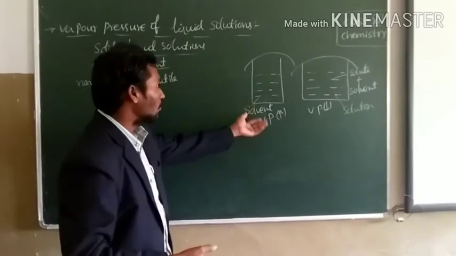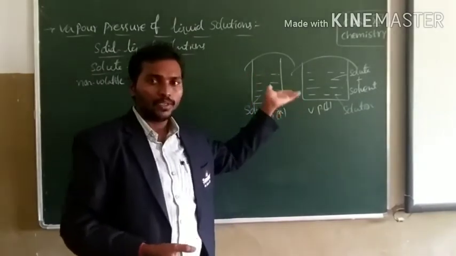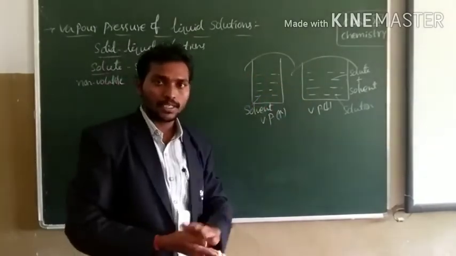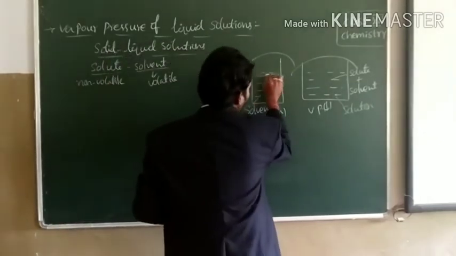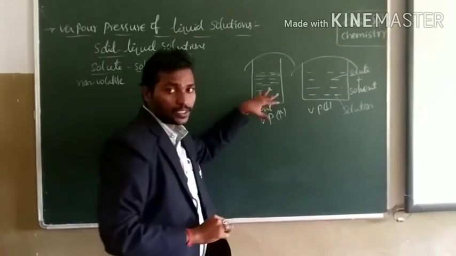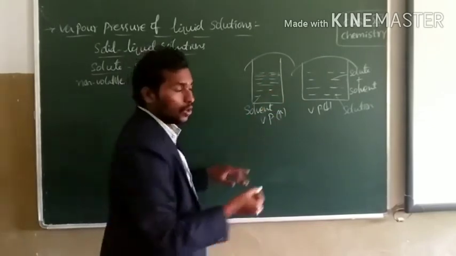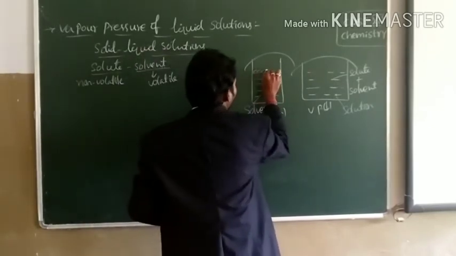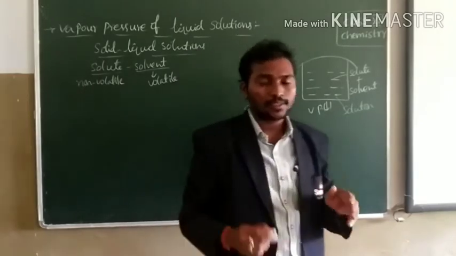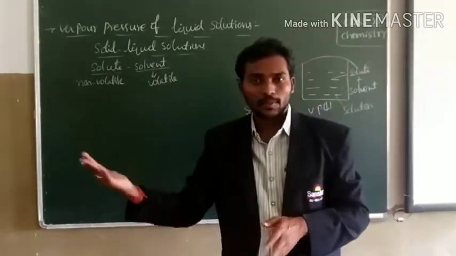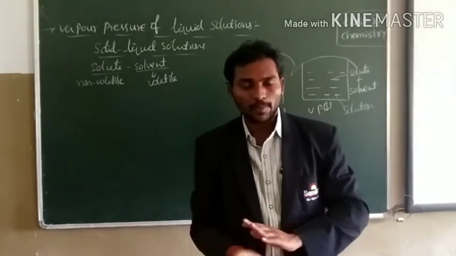That's why they easily evaporate from liquid state to gaseous state. It produces vapor pressure easily, because the surface of the pure solvent has only solvent molecules. So when it absorbs energy from the surroundings, it easily escapes to the surroundings. Then it produces vapor pressure easily.